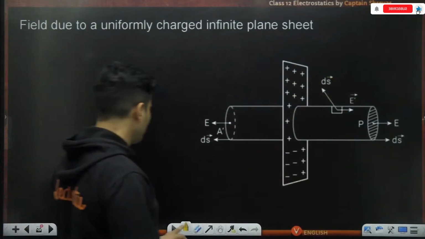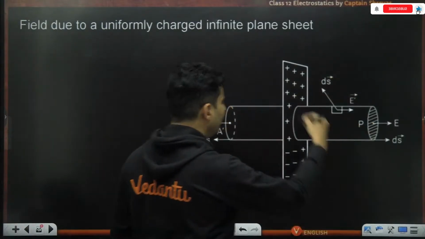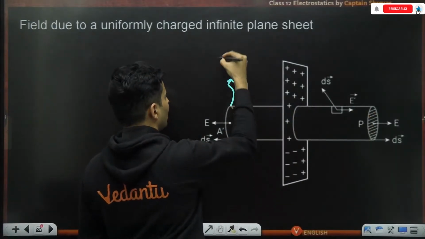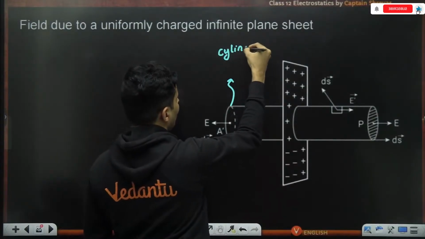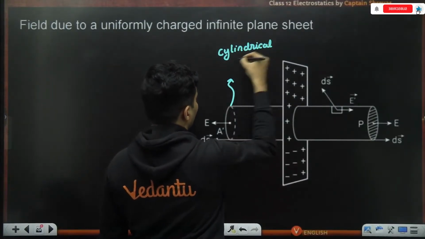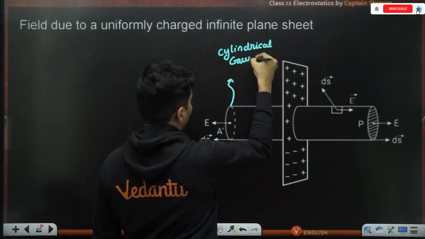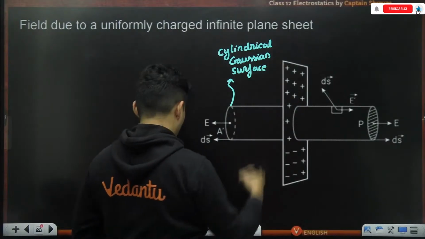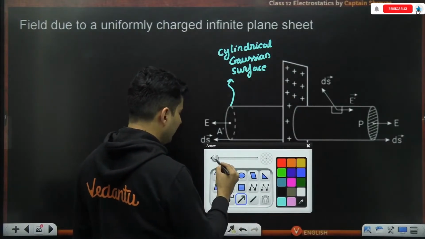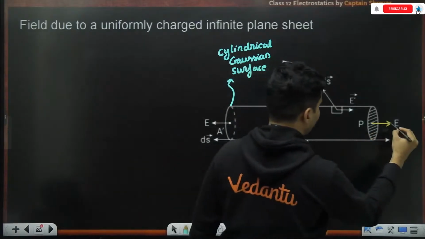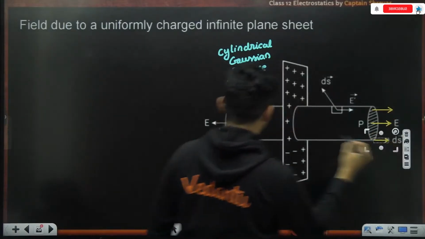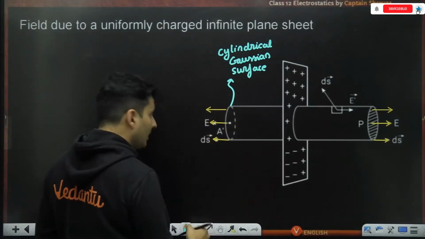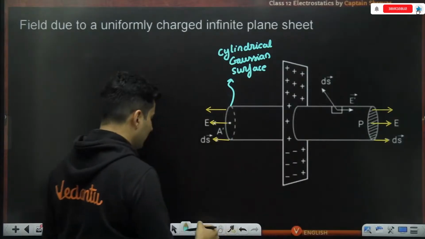You start off by choosing a Gaussian surface like a cylinder, which is piercing through the sheet. So this is our cylindrical Gaussian surface. Our electric field will come here like this and also over here like this, but it will not pierce through the curved surface.